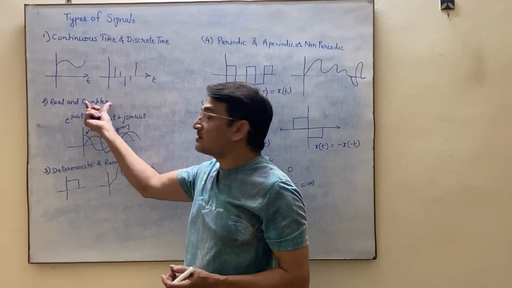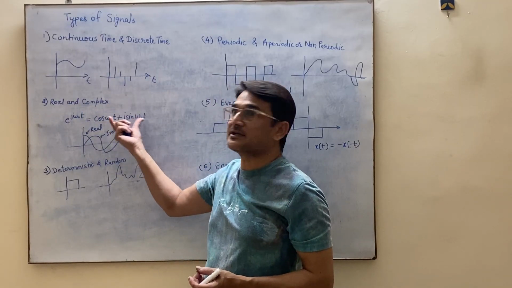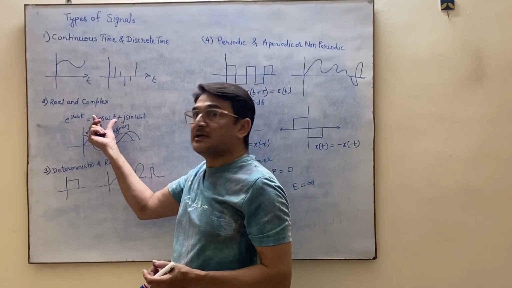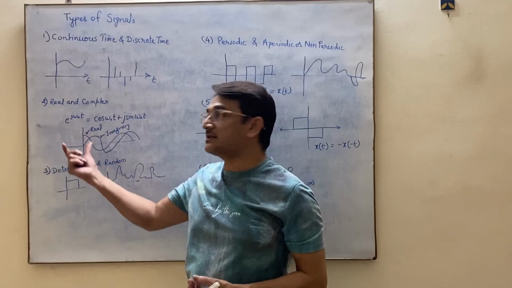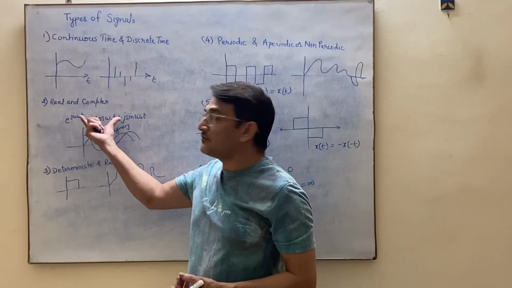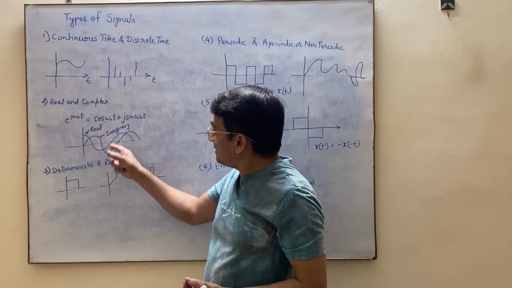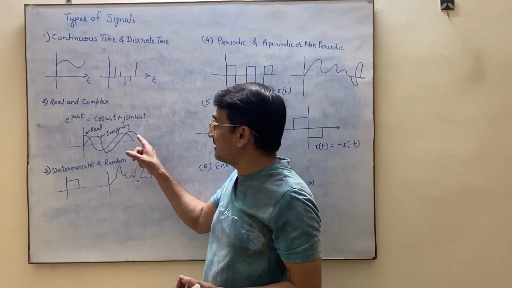So complex signal consists of real and imaginary, both the parts. Any signal like a cosine wave or sine wave, you can say, are real signals. So it is a combination of real and imaginary signal, which is a complex signal. This is a cosine wave, this is a sine wave, which is the imaginary part.